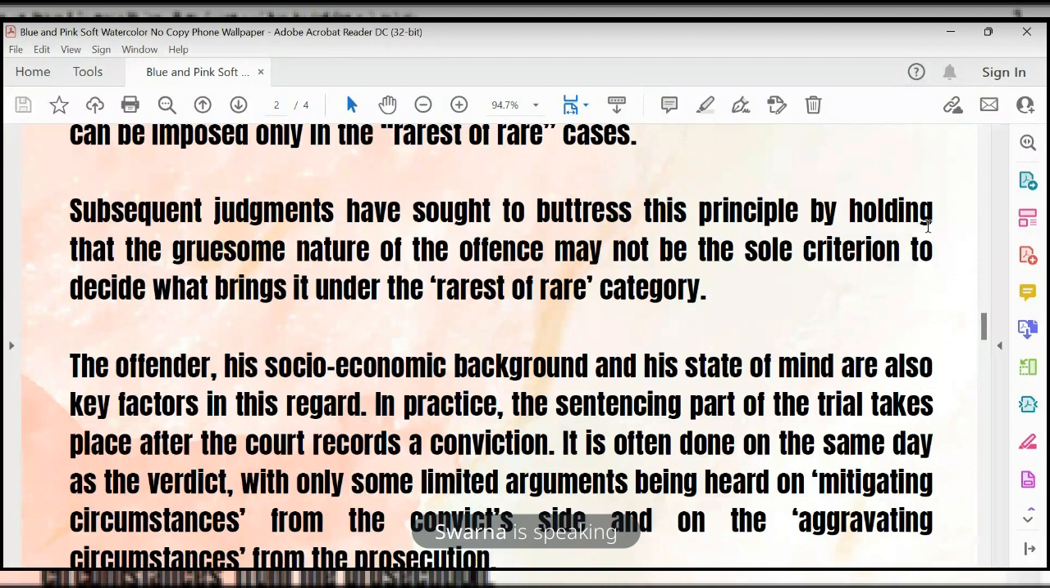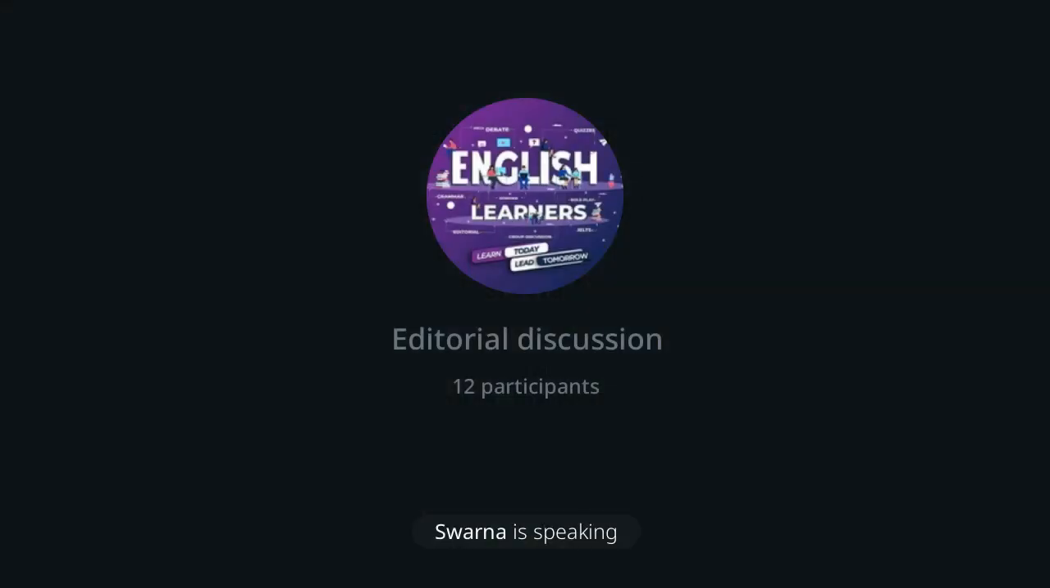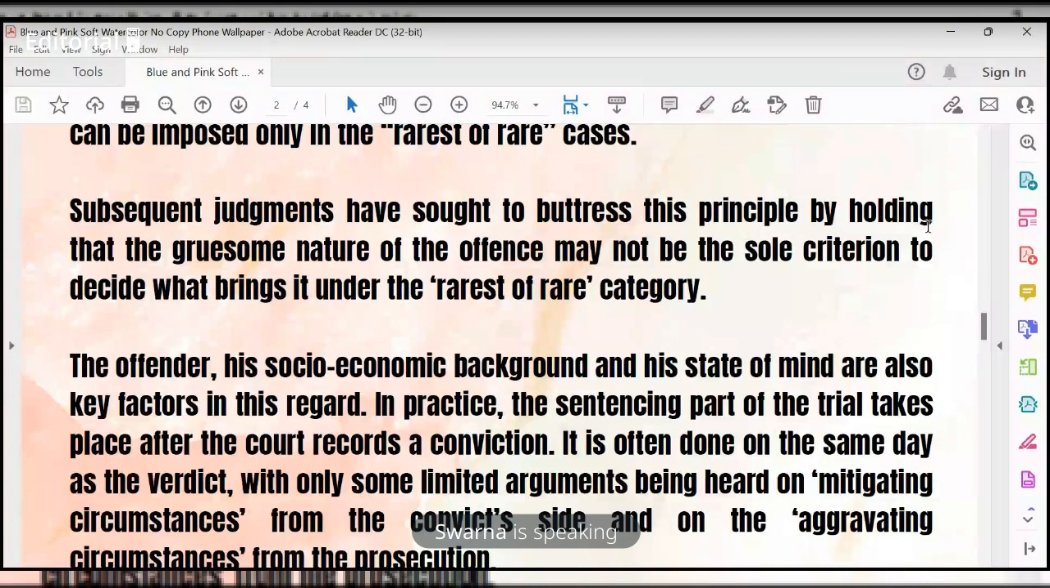Buttress means strengthen. Just as the backbone in our body gives support to all other parts of our body, buttress means the evidence which gives support to a principle. The subsequent judgments have sought, meaning asked, to buttress this principle by holding the gruesome nature. Gruesome nature means the threatening factor of that case.